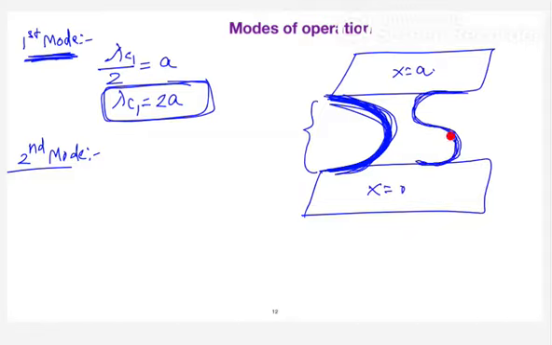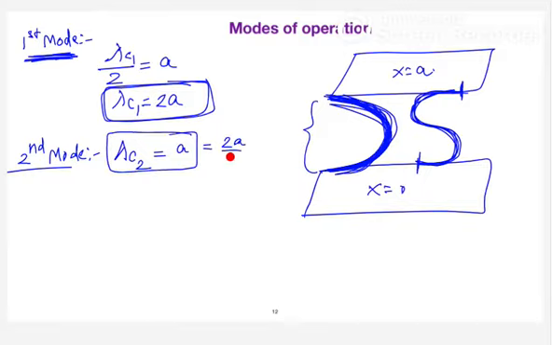Okay, can you tell me what is the distance from here to here right now? Lambda. Yeah, lambda. I can define it as the cutoff wavelength for the second mode is equal to A. Yes, sir. Which means you can write it as 2A by 2.